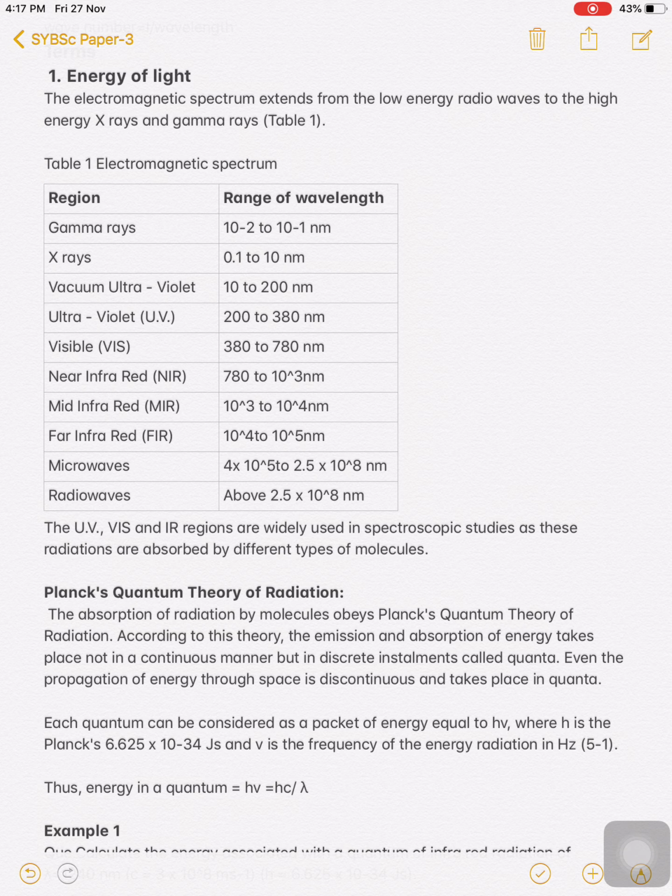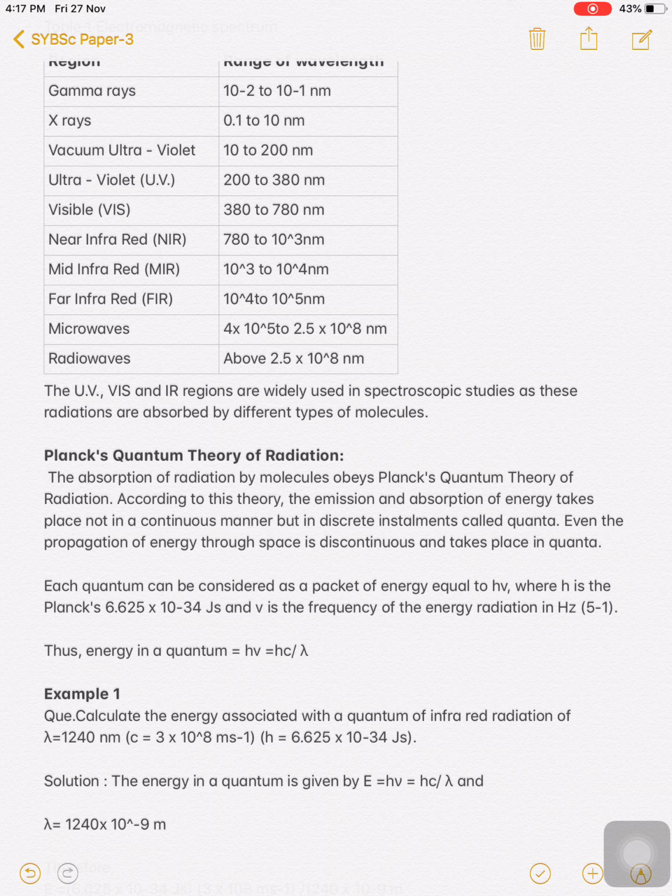The UV, visible and IR regions are widely used in spectroscopic studies, as these radiations are absorbed by different types of molecules. So in most spectroscopies we use UV, visible and IR radiations widely because different types of molecules absorb all these radiations. So the next point is Planck's quantum theory of radiation. So what does quantum theory mean?